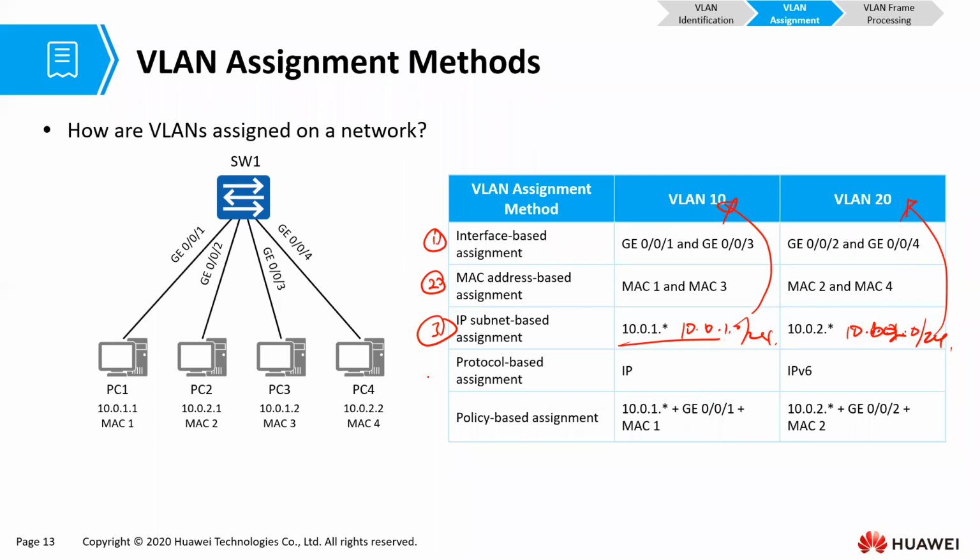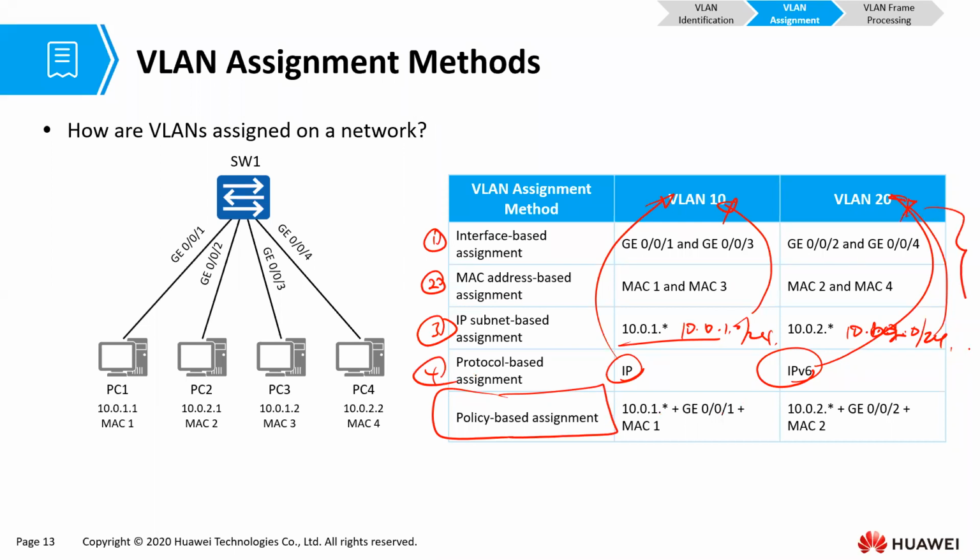Then we can also assign based on protocol, where we put different protocols in different VLANs. If a frame is IPv4, let it be in VLAN 10. If it is IPv6, let it be in VLAN 20. And then we have policy-based assignment, where we can take any combination of these four and use that combination to assign our VLANs.